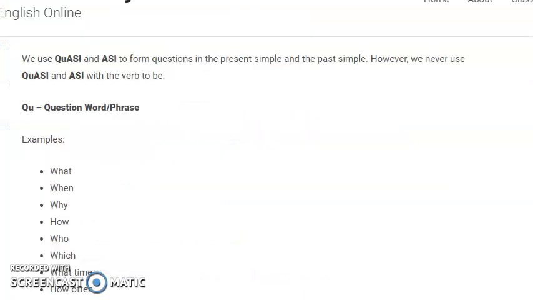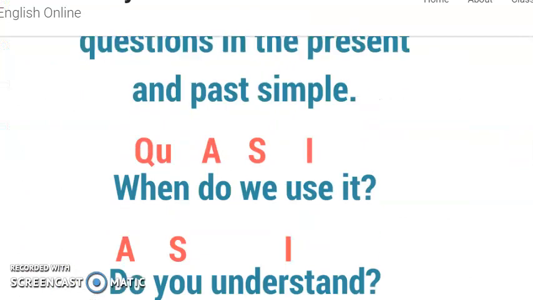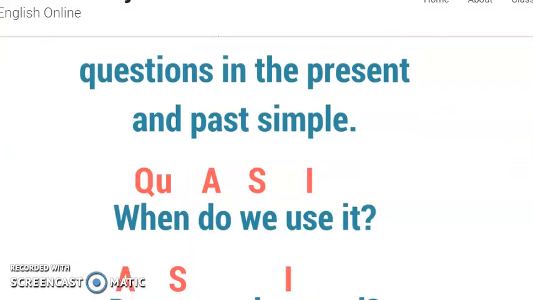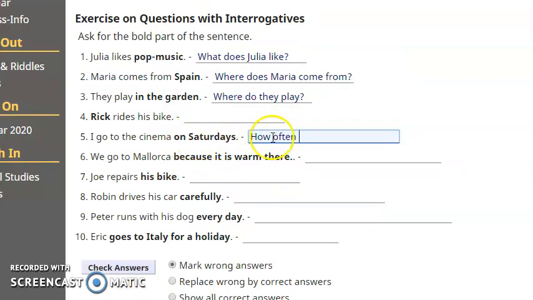Always remember, we are studying QUASI, yeah? So, question word, auxiliary for this person, do or does? Do. Subject. Subject is not I in general. We have two people, one for the question, one for the answer.